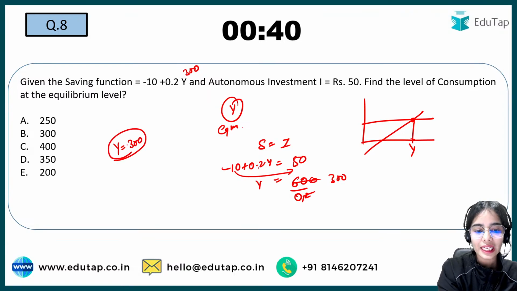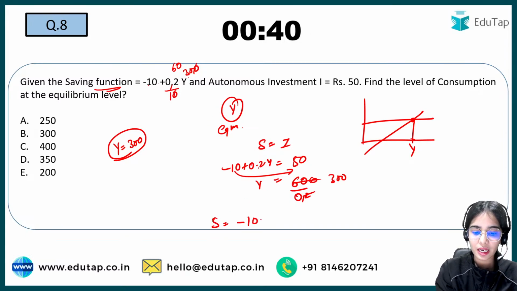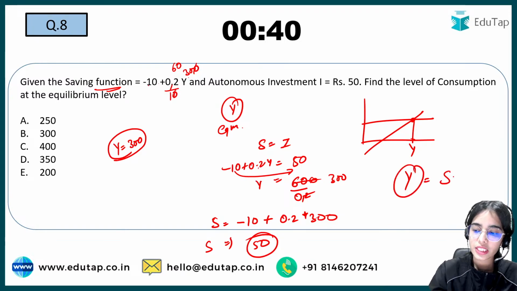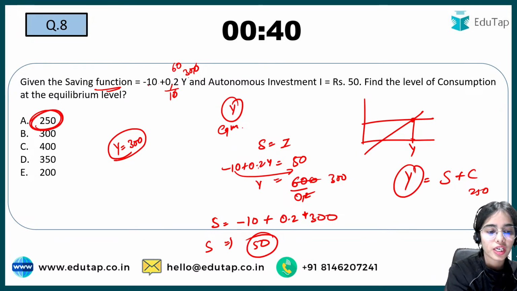From your income, you are consuming and you are saving. So what is your saving? Your saving function is minus 10 plus 0.2y, into 300. Income is 300. Okay. So that means your savings are 50. If from your income, your savings are 50, then your consumption will be how much? Your consumption will be 250.